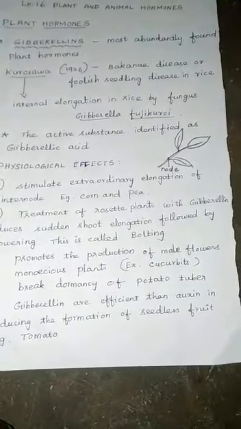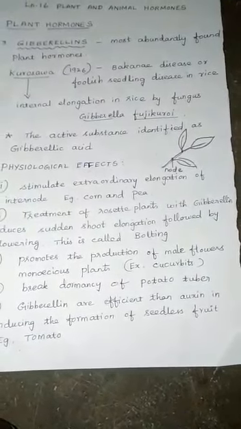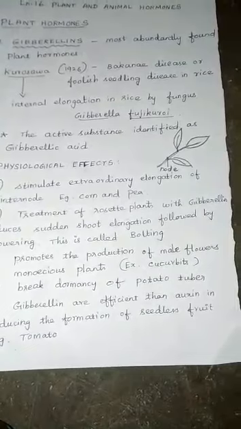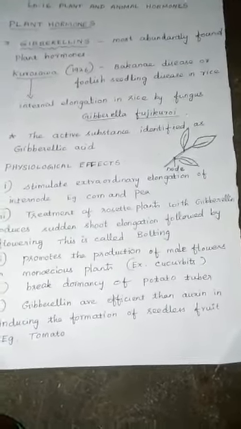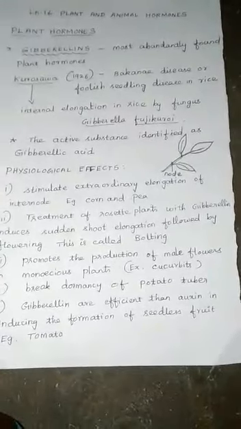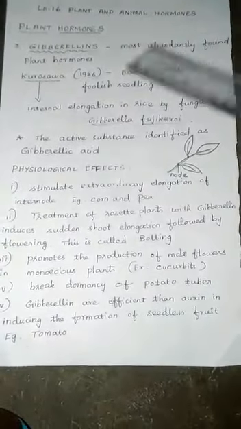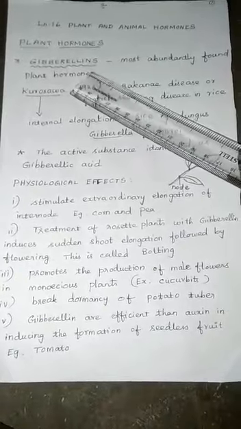You know, the first discovered plant hormone is auxin. Then the plant hormone responsible for cell division is cytokinin. Let's see the third one, gibberellin. The most abundantly found plant hormone is gibberellin.